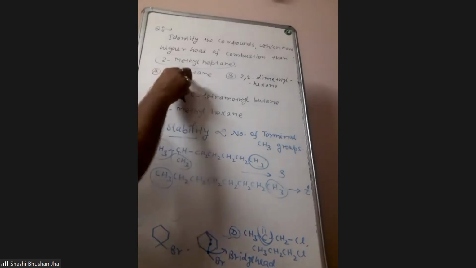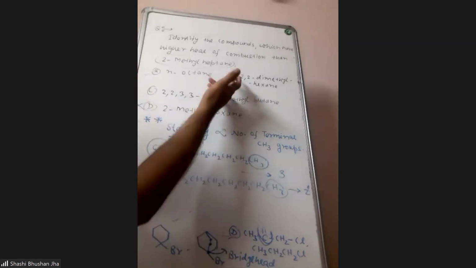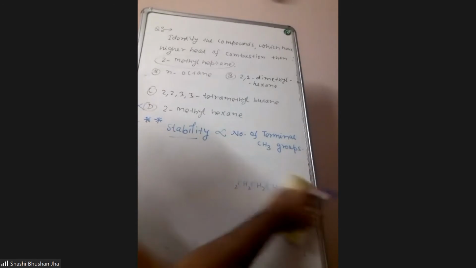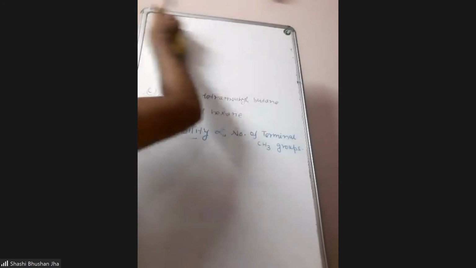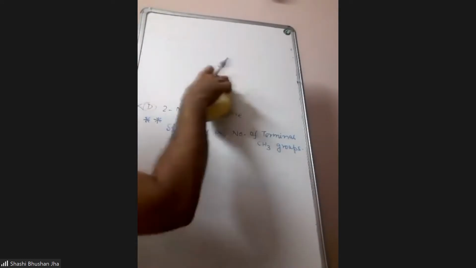So obviously, normal octane has more heat of combustion than 2-methyl heptane. Now, you can compare B and C. You will find that B and C are more stable than 2-methyl heptane, so they will have less heat of combustion. So remember this point: for stability of alkane, more the number of terminal methyl groups, more is the stability of the alkane, and as you know, heat of combustion is inversely proportional to stability. But this you have to compare when alkanes have the same number of carbons.